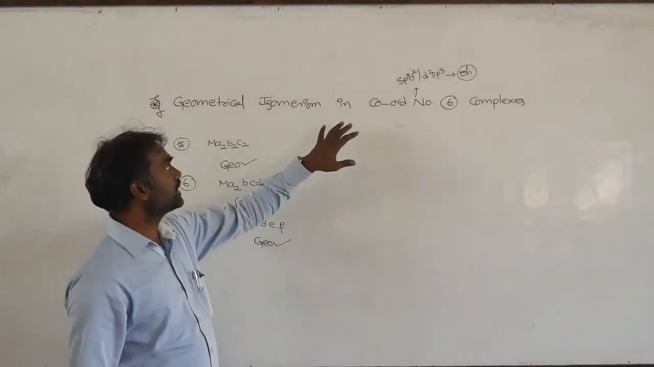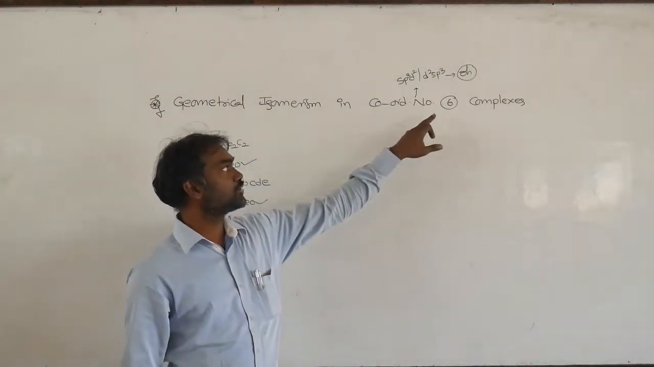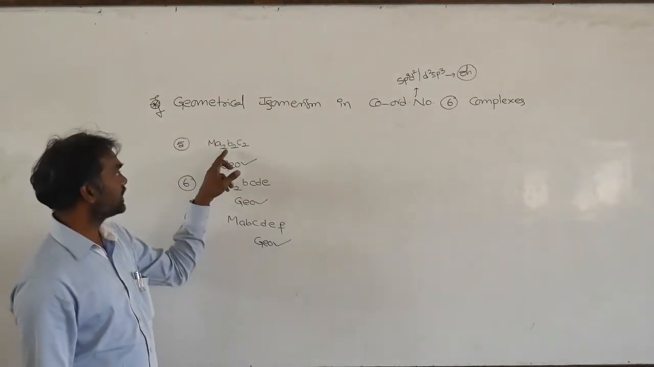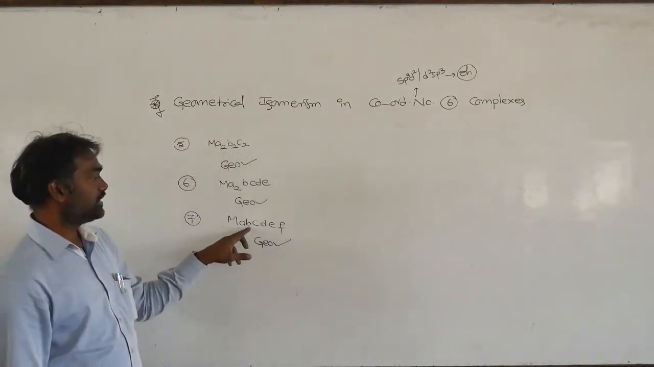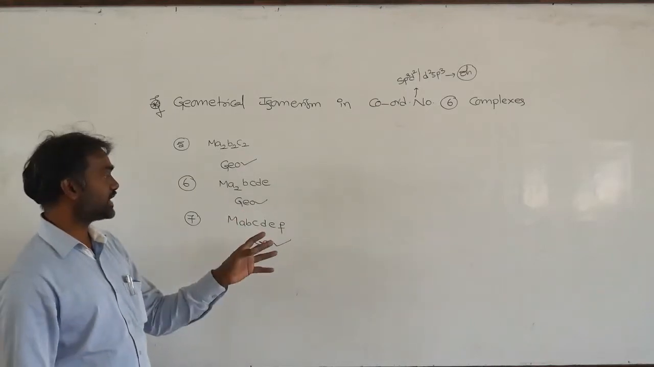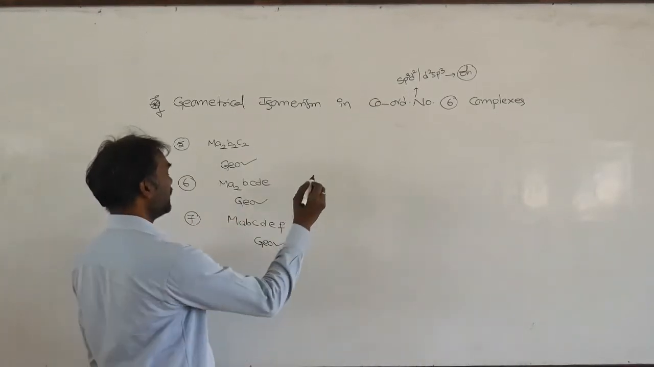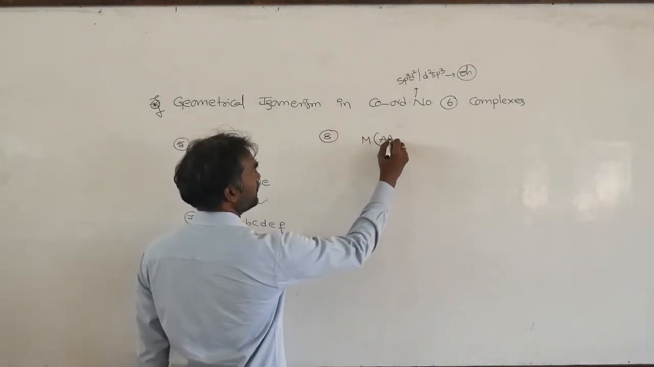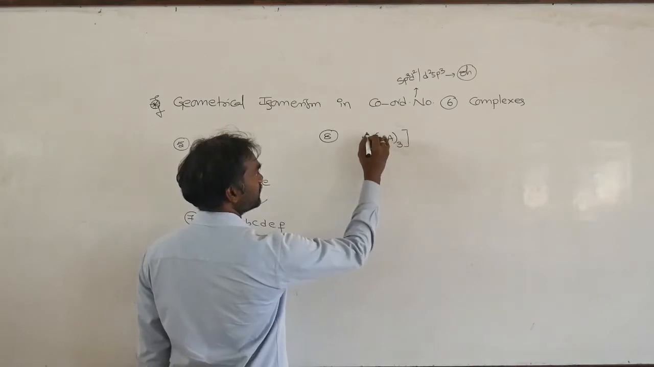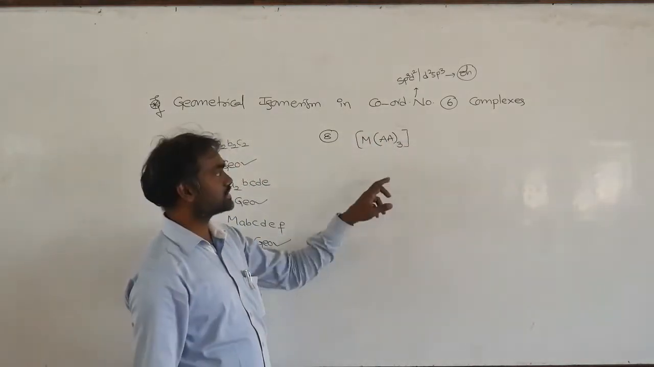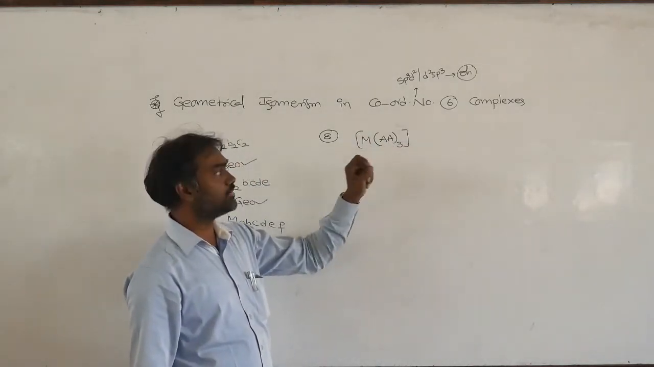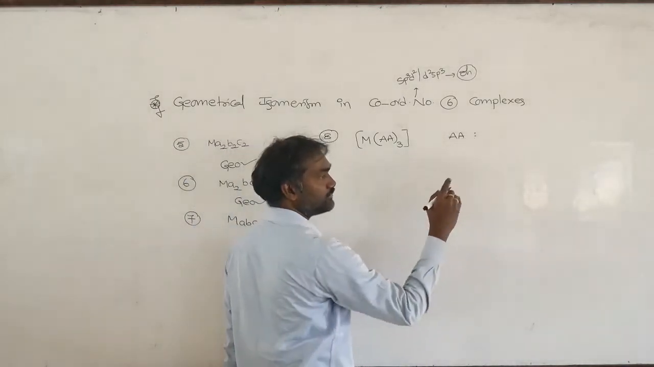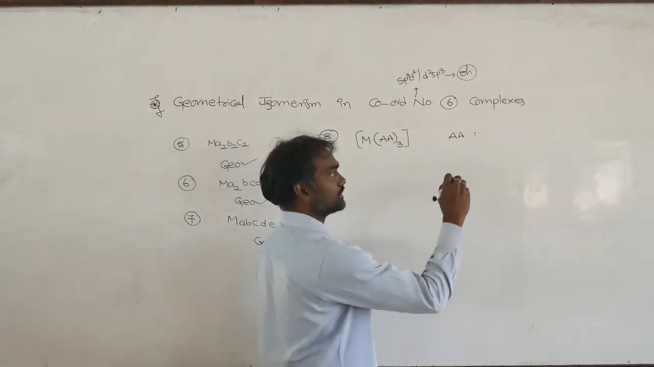We are discussing geometrical isomerism in coordination number 6 complexes. In the previous class we saw up to different monodentate ligands. Now I am writing bidentate ligands. So one you take is AA taken thrice. We already discussed what AA means: AA means a bidentate ligand with the same type of donor.